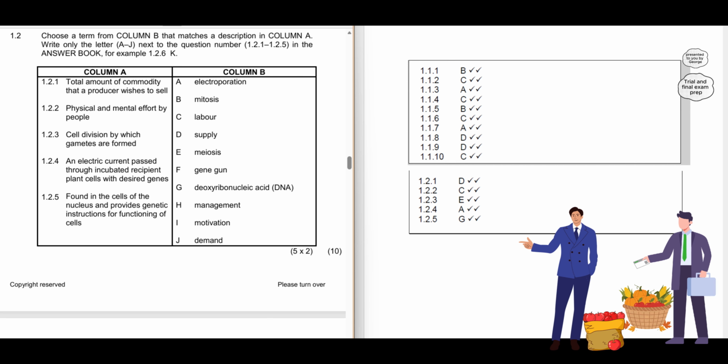1.2.1. Total amount of commodity that a producer wishes to sell. The correct answer is letter D, supply. 1.2.2. Physical and mental effort by people. The correct answer is letter C, labor. 1.2.3. Cell division by which gametes are formed. The correct answer is letter E, meiosis. 1.2.4. An electric current passed through incubated recipient plant cells with desired genes. The correct answer is letter A, electroporation. 1.2.5. Found in the cells of the nucleus and provides genetic instructions for the functioning of cells. The correct answer is G, deoxyribonucleic acid, DNA.